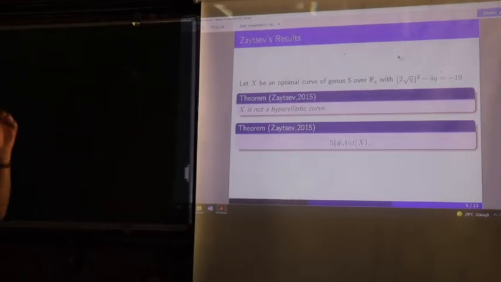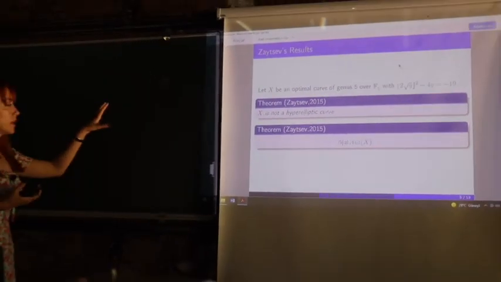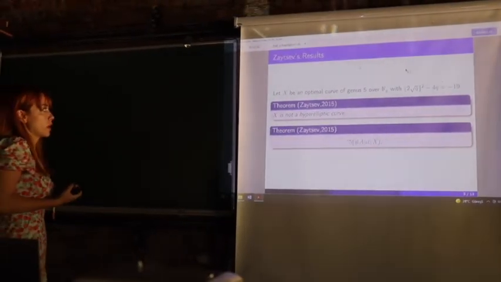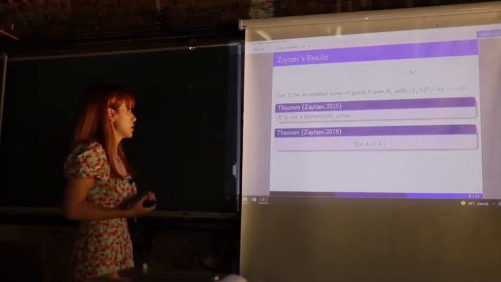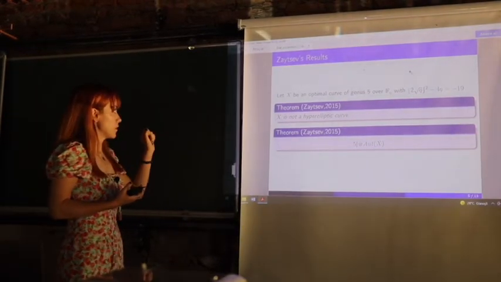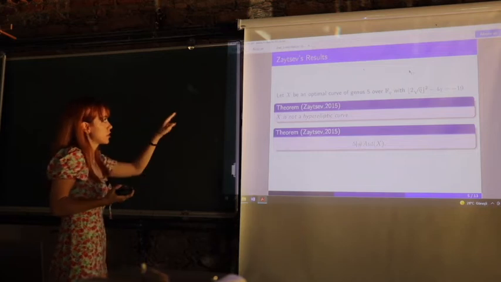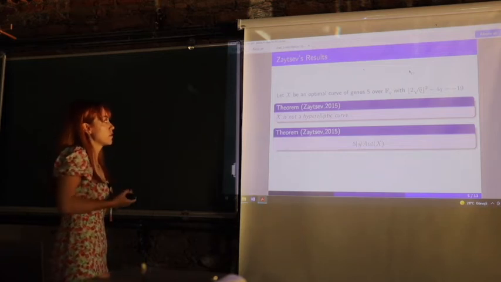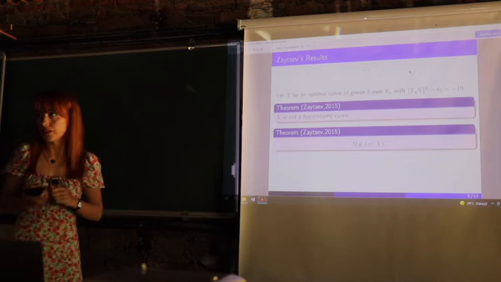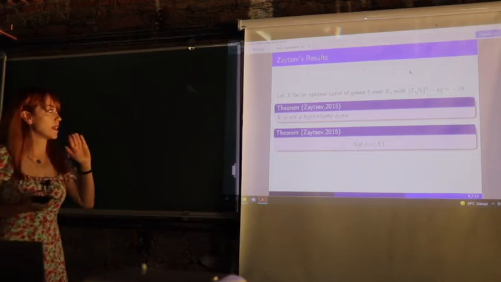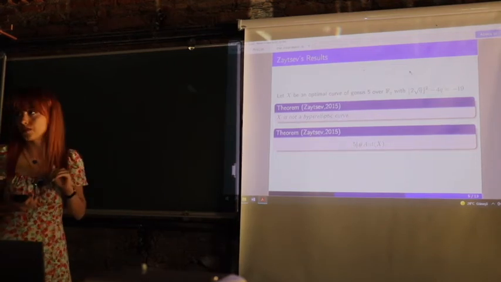Okay, so now let X be an optimal curve of genus 5 over Fq, which satisfies this equality. Zaitsev in 2015 showed that such an optimal curve of genus 5 is not a hyperelliptic curve. So now we managed to eliminate the first case of the genus 5 curve.